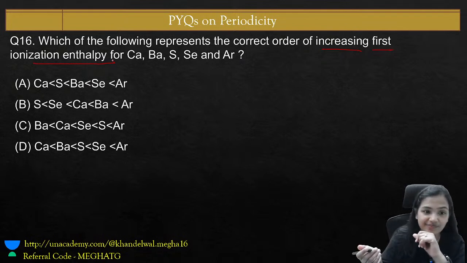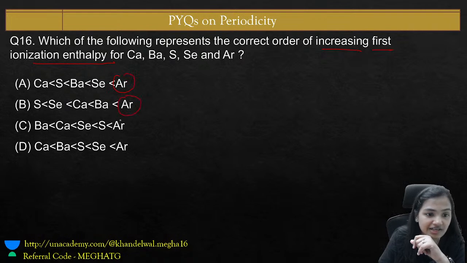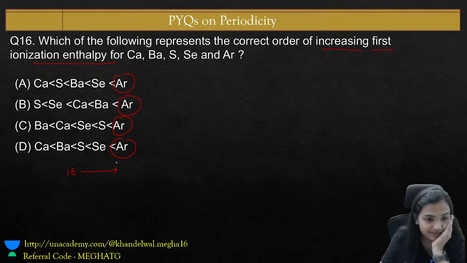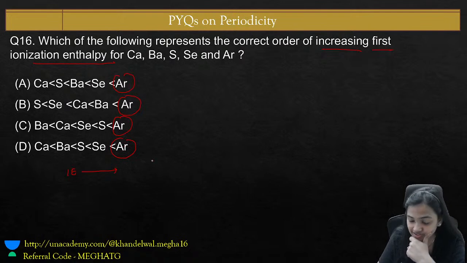We all know argon is a noble gas and will always have a high ionization energy. That's why in every option argon has the highest ionization energy.